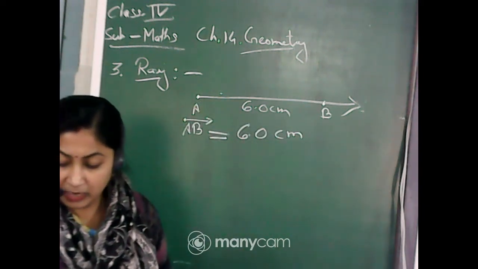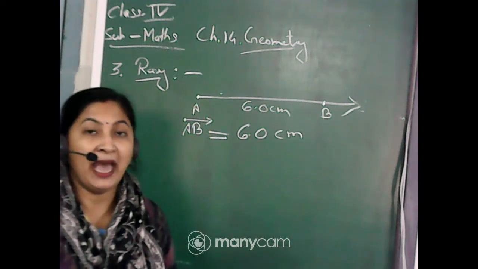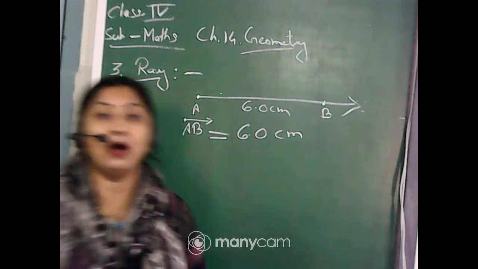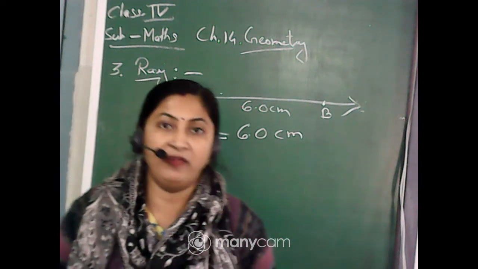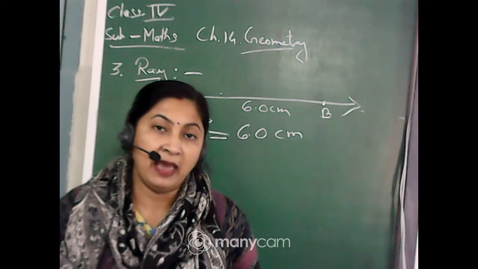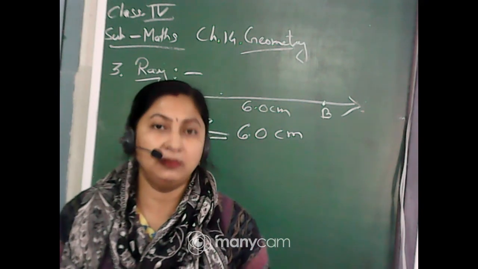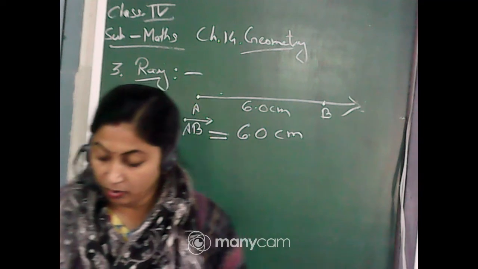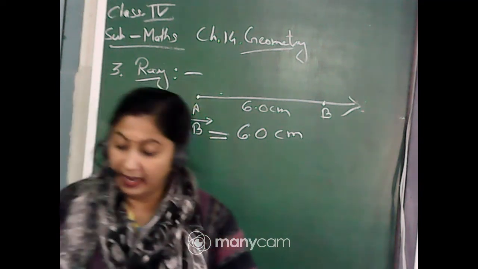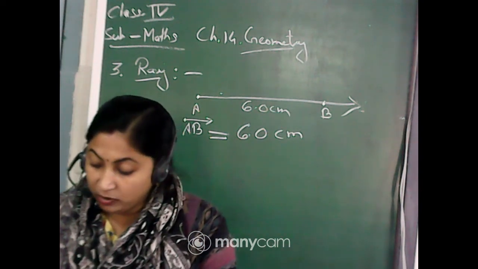Okay, so this is all about line segment, ray and point. And I think you all know how to draw a line segment. In class 3 you have already done it. You take the scale, start measuring from 0, and starting from the 0, whatever length is given, you draw that. See, in the next page it is given, and with the help of the scale only you are measuring the length of the line segment also.